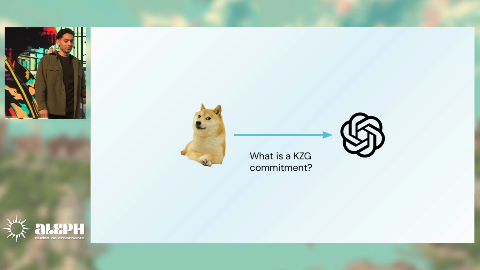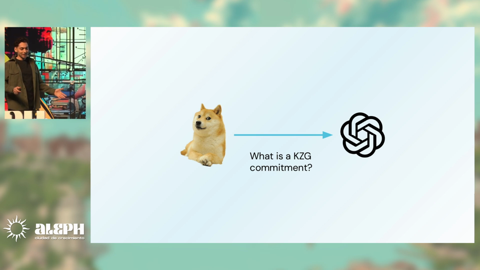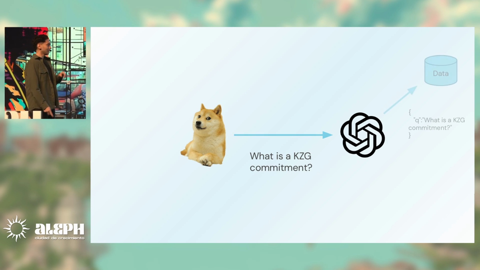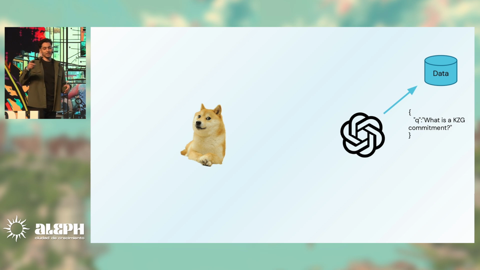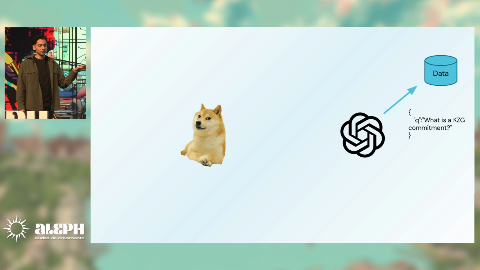And let's go through this very simple example. We have our friend Doge here, and he, of course, has some questions that he wants to ask ChatGPT. So let's say he has a random question, like, what is a KZG commitment? Which I know that you already know about, but let's say you don't. So you ask this to ChatGPT. What ChatGPT will do is store this question, let's say anonymously, so it doesn't store that this is coming from Doge, but let's just focus on the question data.